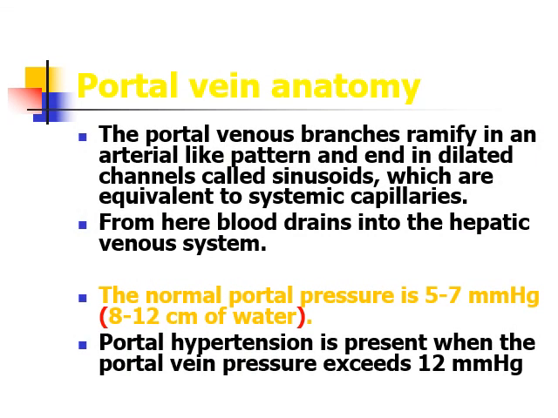So you already know the portal venous system, how it carries blood and how it drains blood. The normal portal venous pressure is 5 to 7 millimeter of mercury, that is around 8 to 12 centimeter of water, because mercury is 13 times heavier than the water. Portal hypertension is said to be present when the portal vein pressure is more than 12 millimeter of mercury.